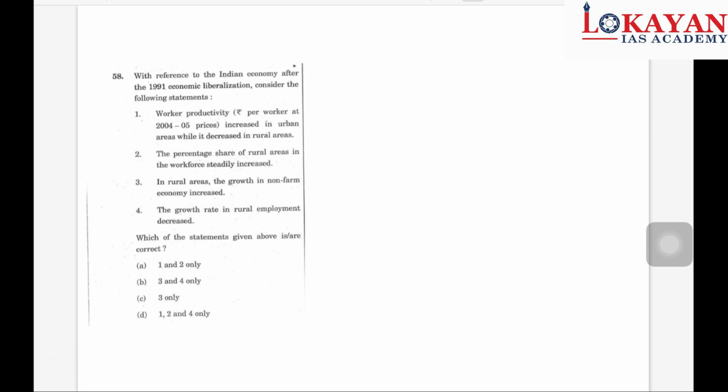Okay, with reference to the Indian economy after the 1991 reforms, consider the following statements. See, such questions are very tough. If you have attempted very few questions and you find some logic, then only attempt such a question. Worker productivity increases in urban areas while it decreases in rural areas. That's very unlikely. It has increased in both areas due to various technological innovations. This is incorrect. Percentage share of rural areas in the workforce steadily increases. Mark such keywords, steadily increase.